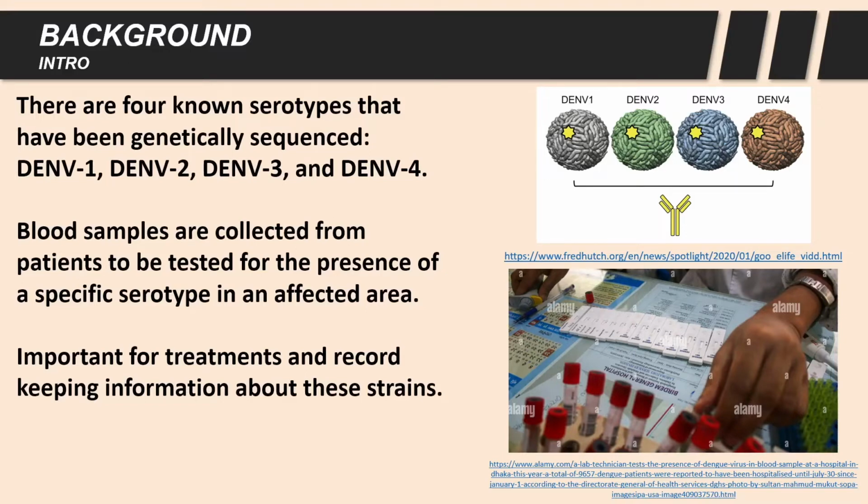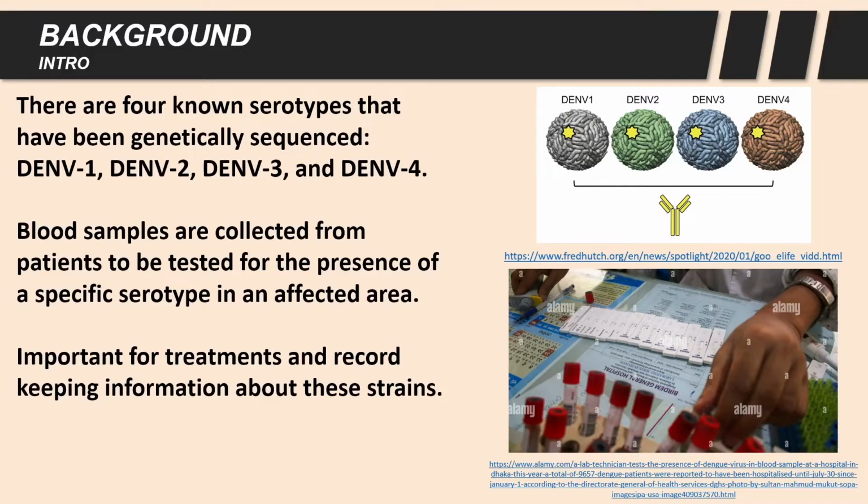During an outbreak, one of these serotypes can be found as the dominant strand, or multiple can be found circulating at the same time. Blood samples are collected from patients in affected areas to be tested for the presence of a specific serotype. This is done so researchers may know which variant is most prevalent in a population.